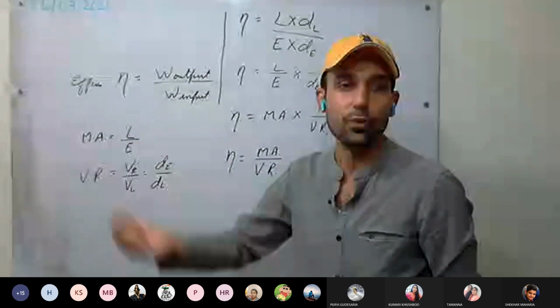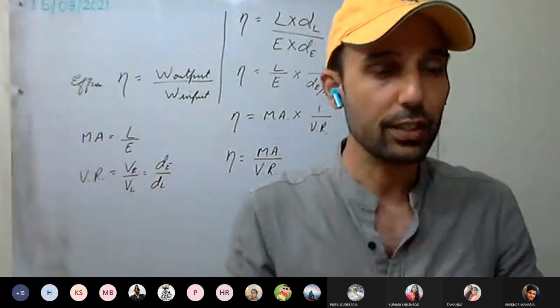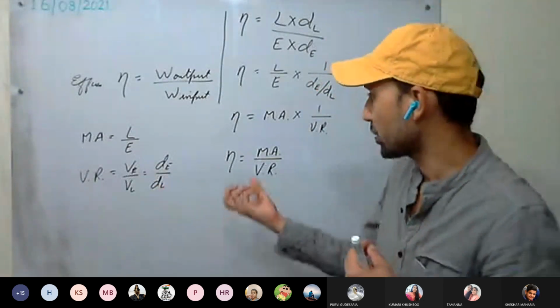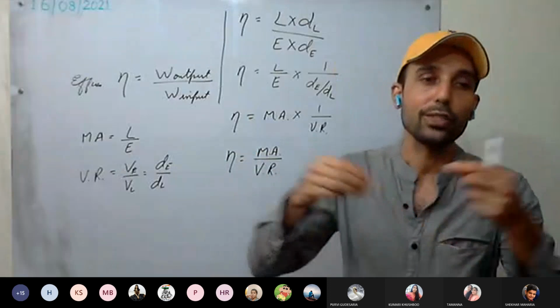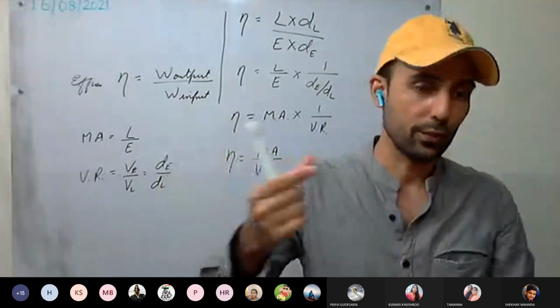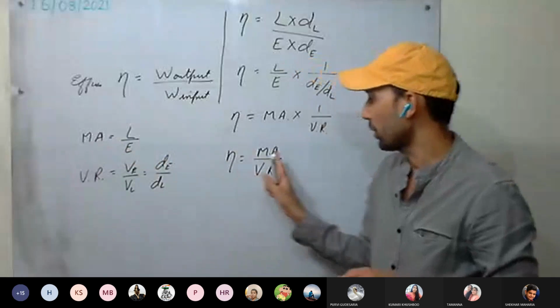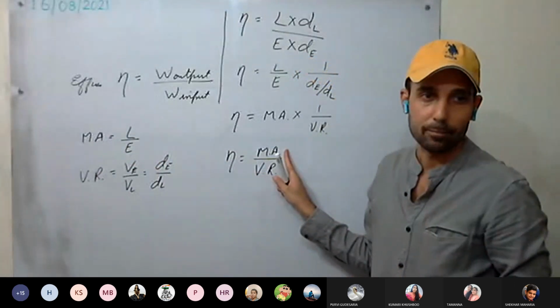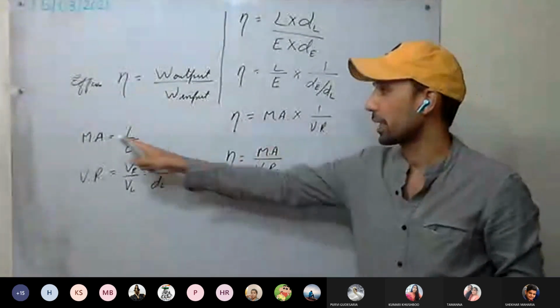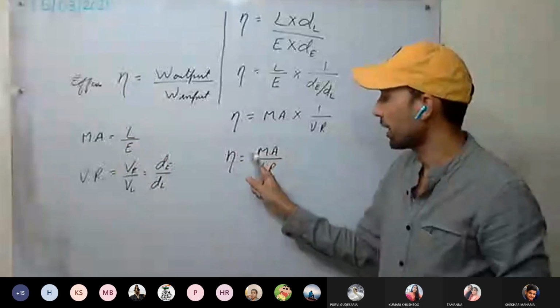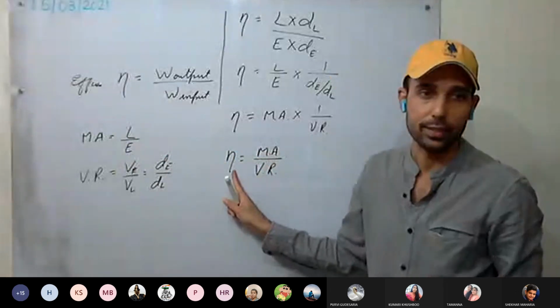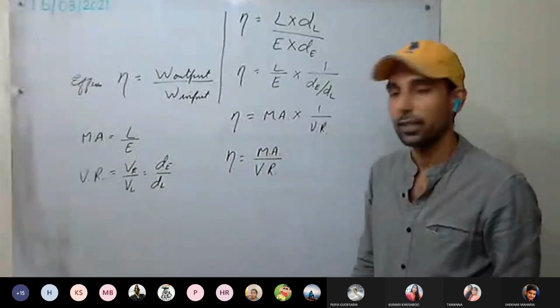For a practical machine, due to friction, or because parts of the body are not rigid, or a string or strip used is not elastic, this mechanical advantage will be less, and because of that, efficiency reduces.